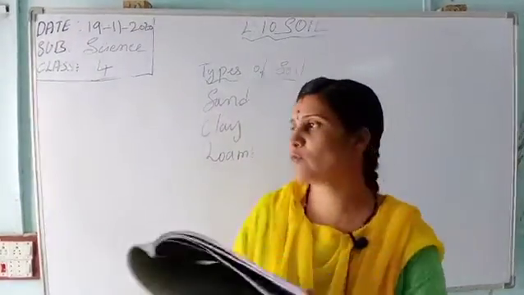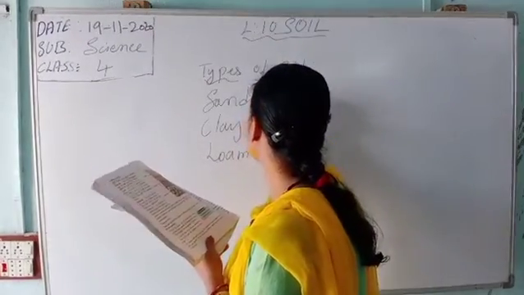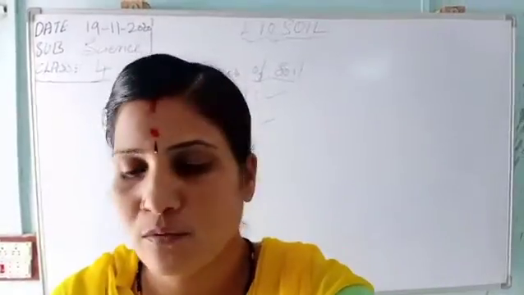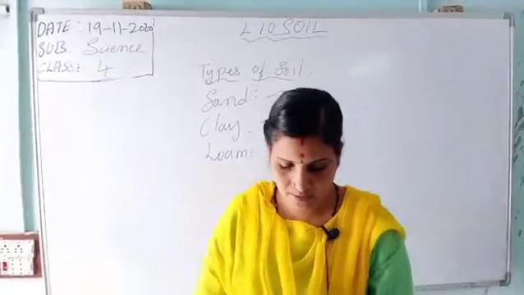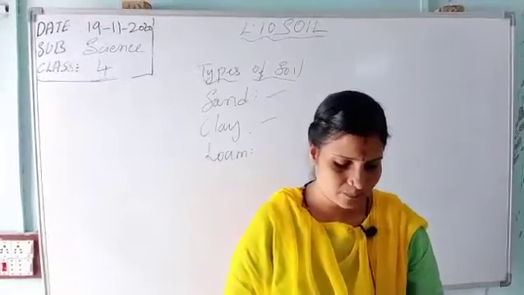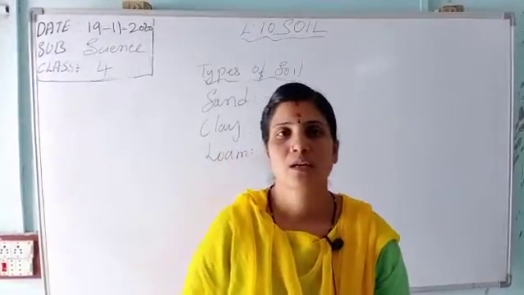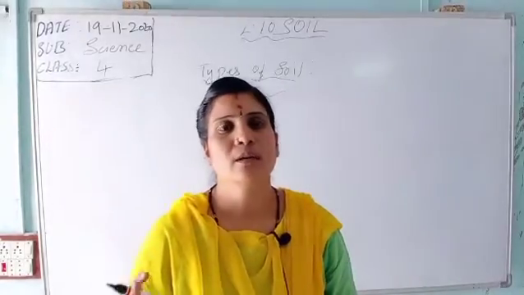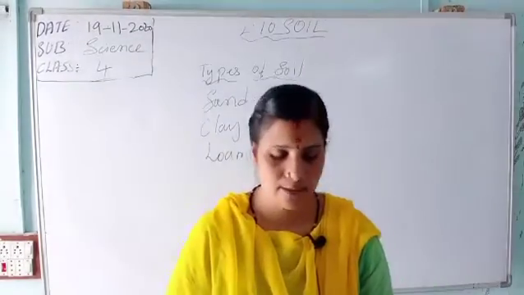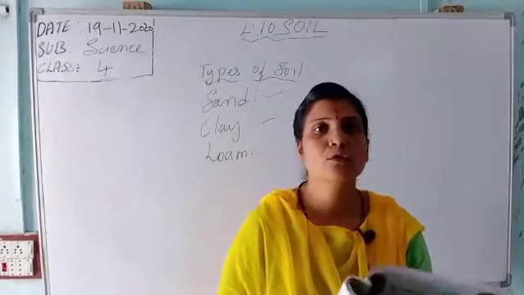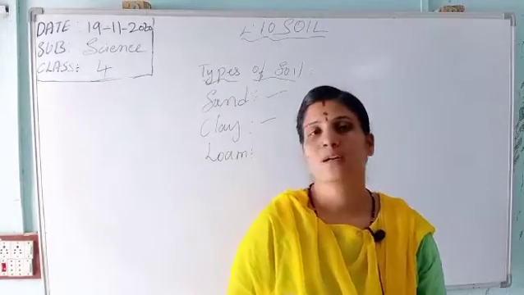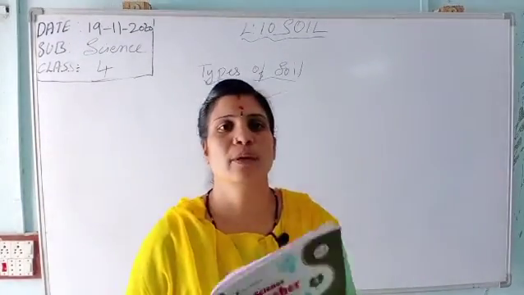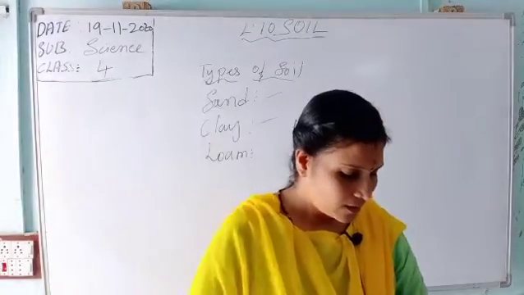Next we are moving to clay. Sand completed, now clay. What is meant by clay? Clay is very fine. It is soft and smooth to touch. It is used for making toys and pots. Clay is also used for growing crops. With clay they make toys, and then pots too. In summer we drink water from clay pots. So it is most important for toys and pots.